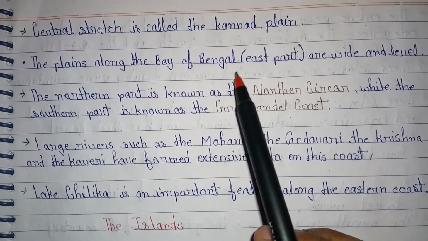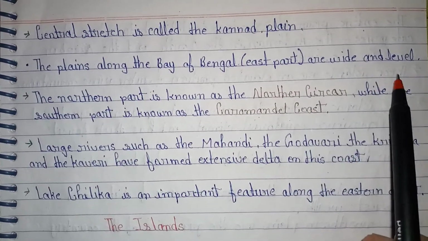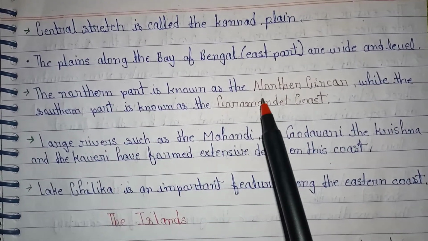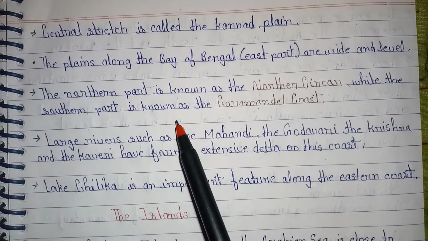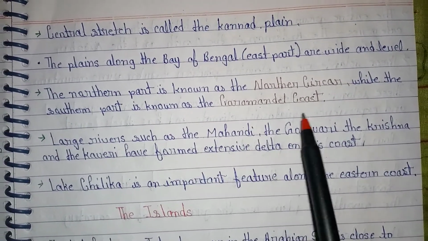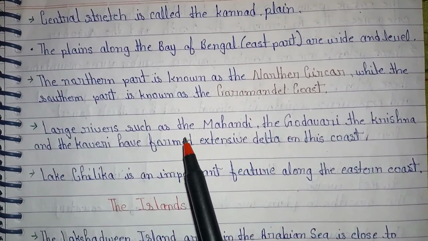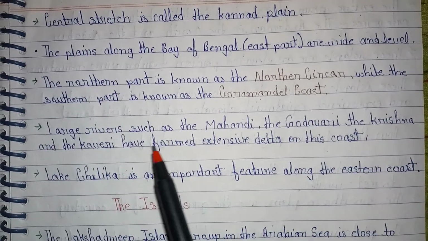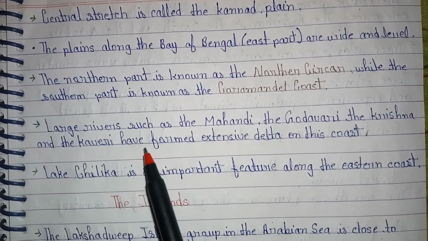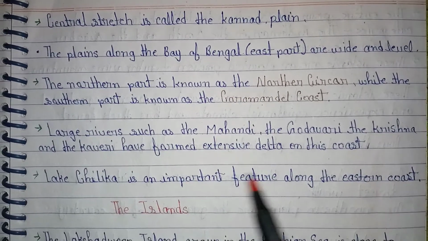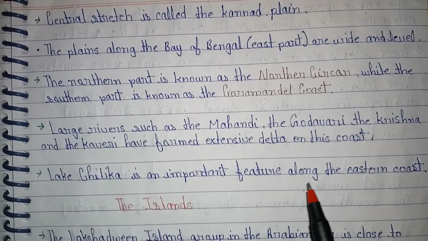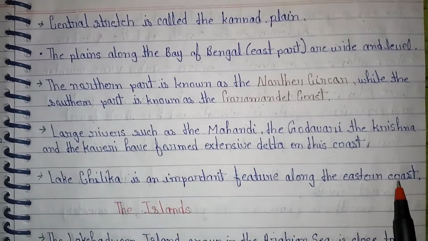The plains along the Bay of Bengal on the east are wide and level. The northern part is known as the Northern Circars, while the southern part is called the Coromandel Coast. The larger rivers such as the Mahanadi, the Godavari, the Krishna and the Kaveri have formed extensive deltas on the coast. Lake Chilika is an important feature along the eastern coast.